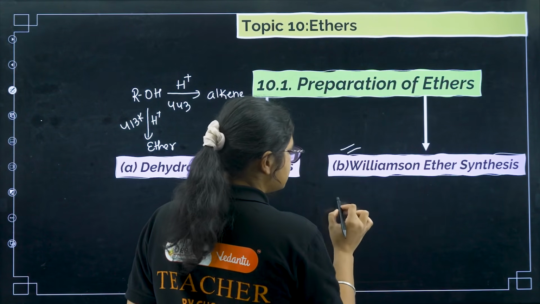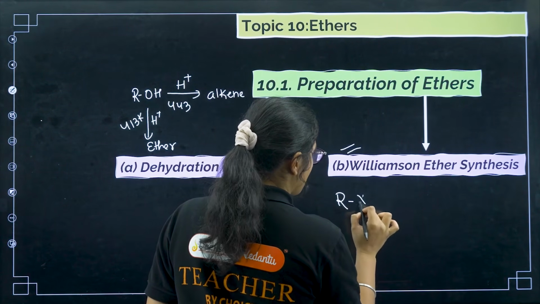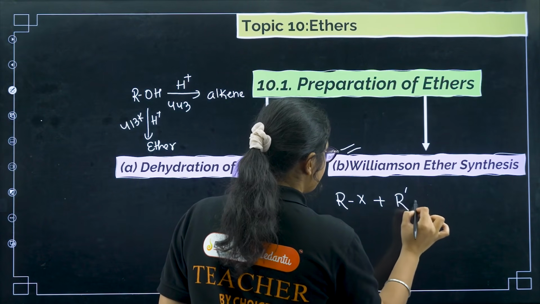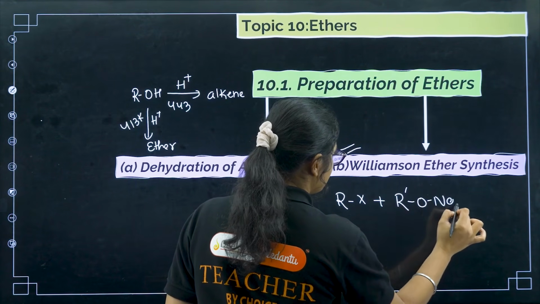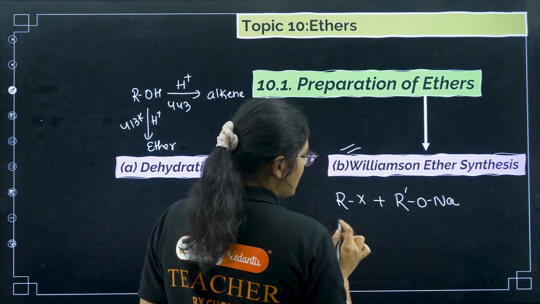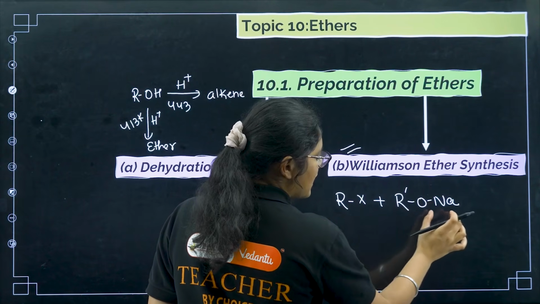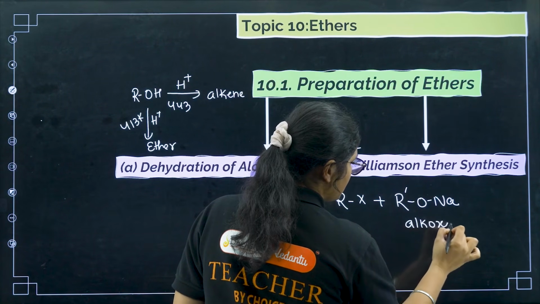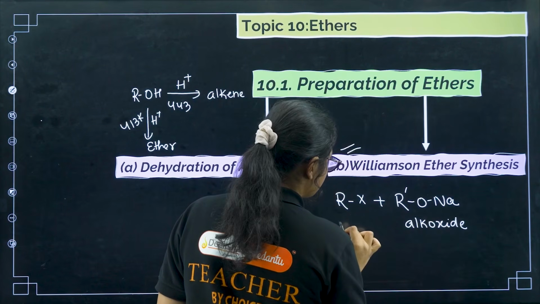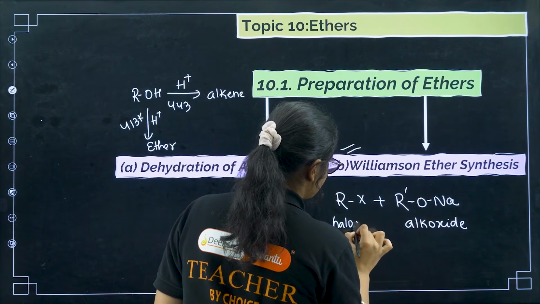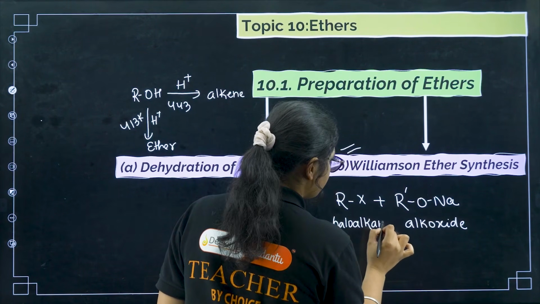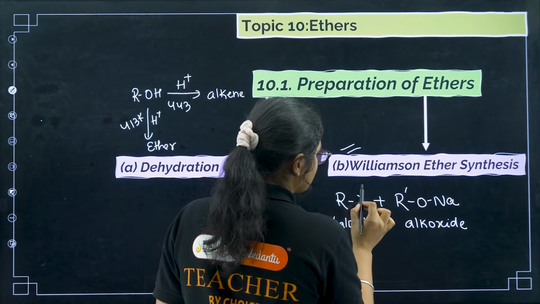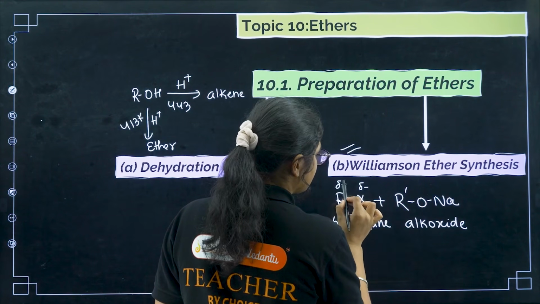And the very famous and most important method is the Williamson ether synthesis. Here you react R-X plus R-ONa. R-X is your haloalkane, R-ONa is your alkoxide. These have partial charges: delta minus, delta plus.